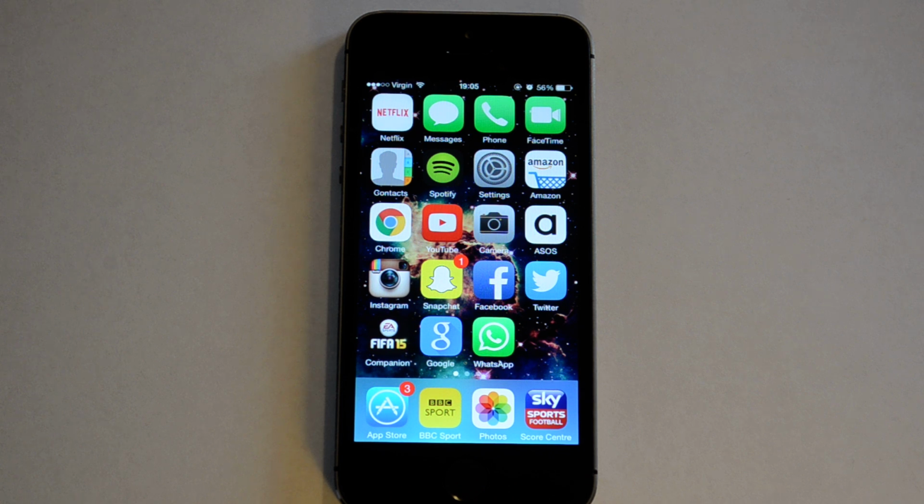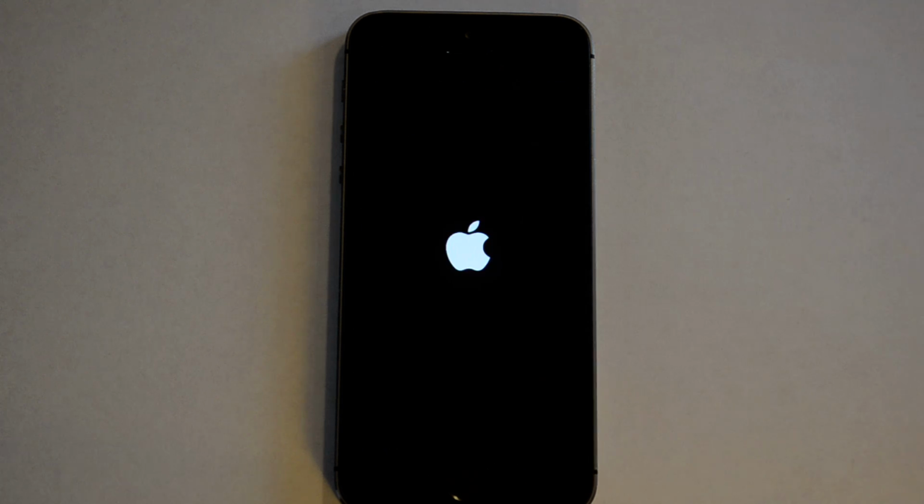Hello and welcome to a tutorial on how to fix the message glitch that is destroying people's iPhones. I've just now been sent the message, so this is how you fix it.